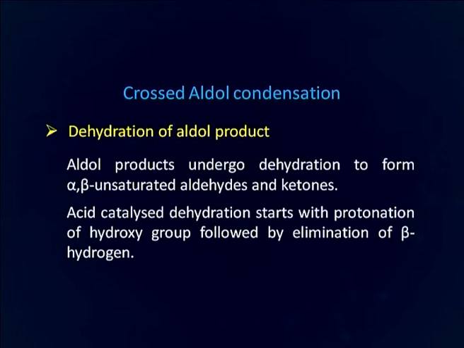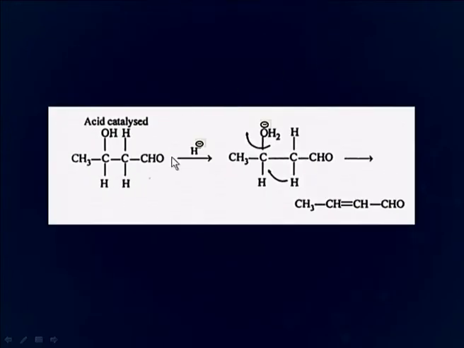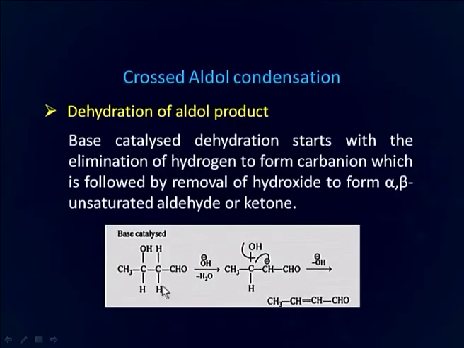Aldol products undergo dehydration to form alpha beta unsaturated aldehydes and ketones. Acid catalyzed dehydration starts with the protonation of the hydroxy group followed by elimination of beta hydrogen. As you can see here, the first step is the protonation of this hydroxy group and the second step is the removal of a proton. In base catalyzed dehydration, it starts with the elimination of hydrogen to form a carbanion, which is followed by removal of hydroxide to form alpha beta unsaturated ketone. The first step, as you can see here, is the removal of this proton, and then in the next step hydroxide is removed from the beta position.